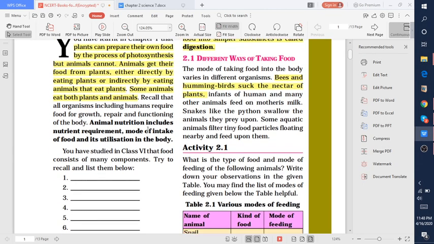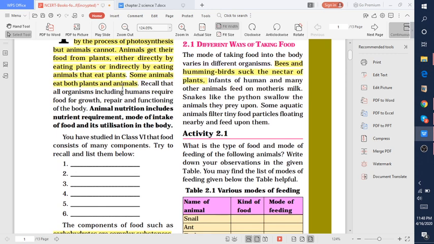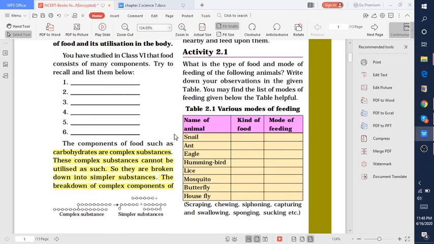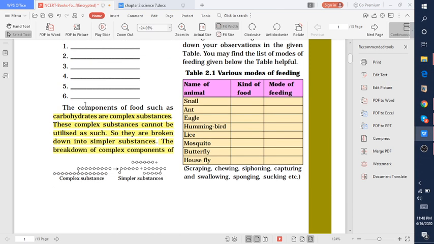So why do animals need food for life? Food is needed for the growth, repair and functioning of the body. Animal nutrition includes nutrient requirement, mode of intake of food and utilization in the body. So these are the components of food, the major components of the food. I hope it must be clear from the previous chapter. The major components of the food are carbohydrates, proteins, fats, vitamins and minerals.